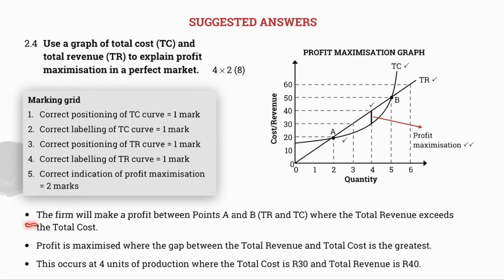But if your explanation of the graph is on point, then you can still earn 4 marks for the explanation, 4 marks for the drawing of the graph, and therefore obtain the maximum of 8 out of 8. With regards to the explanation of the graph, you will also notice that 3 facts have been allocated to the memo. So the memo does in fact allow you some leeway with the drawing of the graph and the explanation.